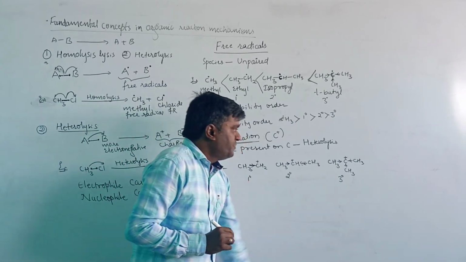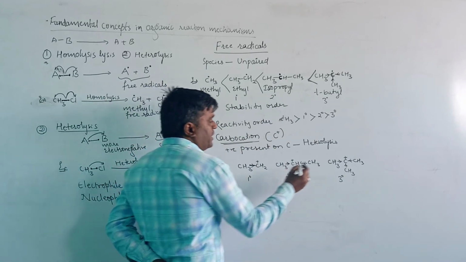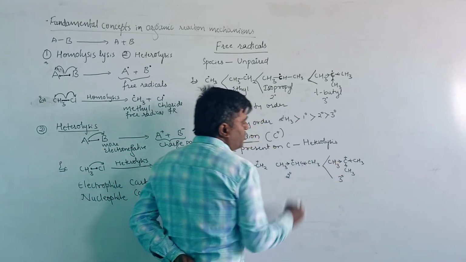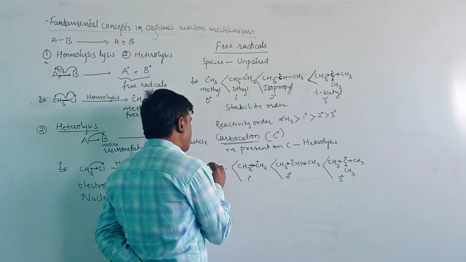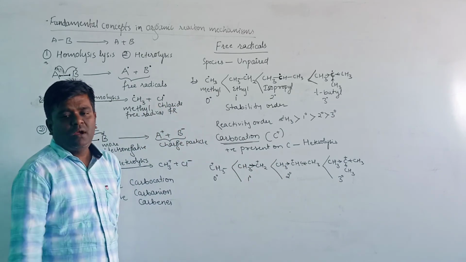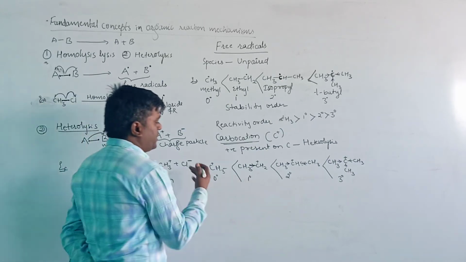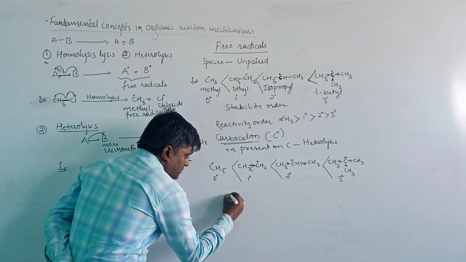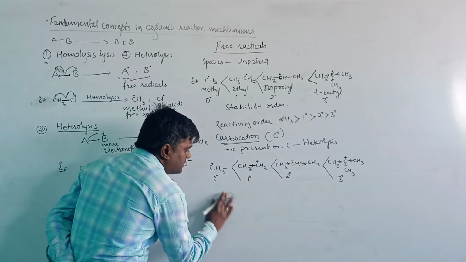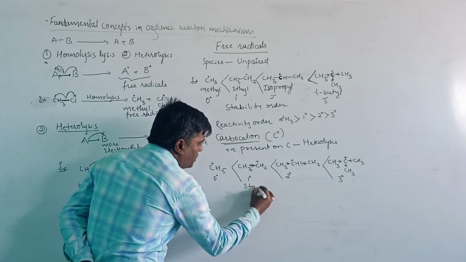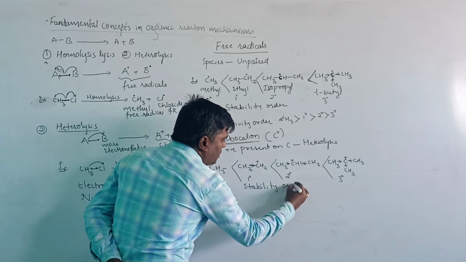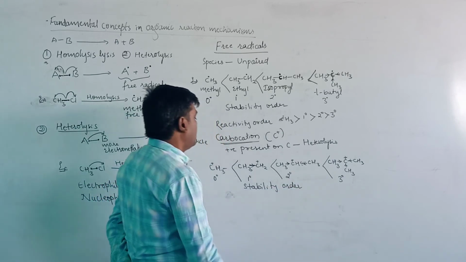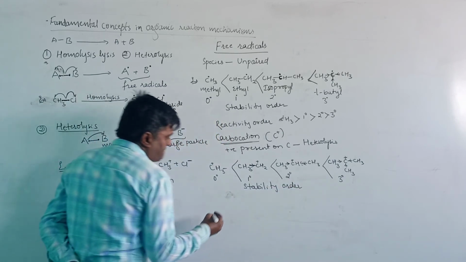Among these, the most stable carbocation is the tertiary carbocation, which is more stable compared to the secondary, primary and 0 degree. The reactivity is opposite to this; that is, 0 degree is more reactive. This is the stability order for the carbocation.